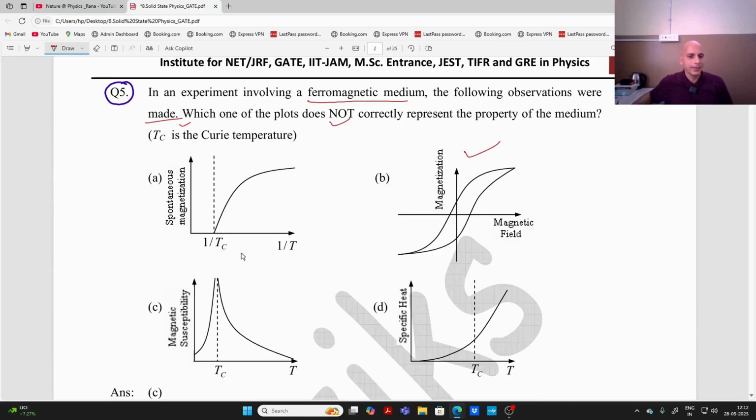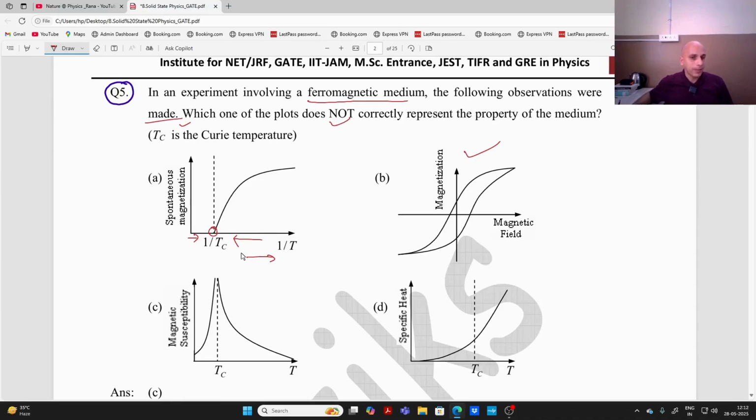But you can see, as the temperature is increasing, right, then 1 upon T will be decreasing. You can say that temperature is increasing toward this side, but if you are going toward this side, it is decreasing. So when you are going from here toward this side, I mean decreasing temperature, right, then at temperature T is equal to Tc, they are taking it 1 upon Tc. What you will get? You will get the spontaneous magnetization.